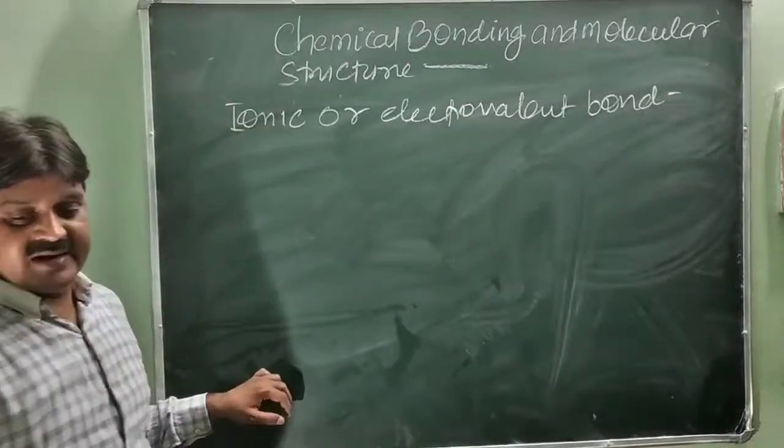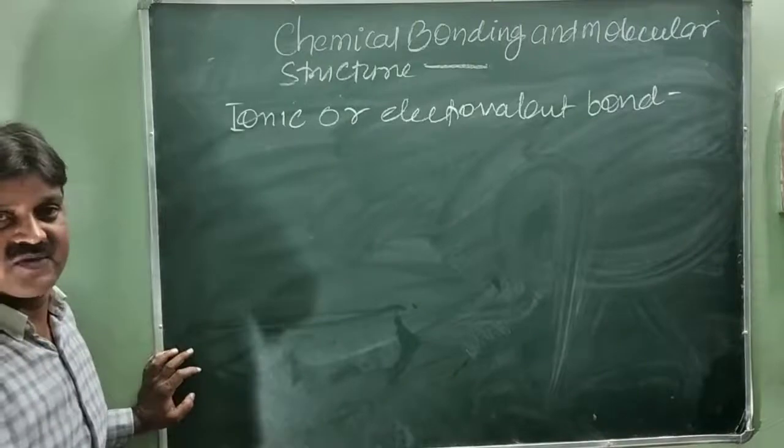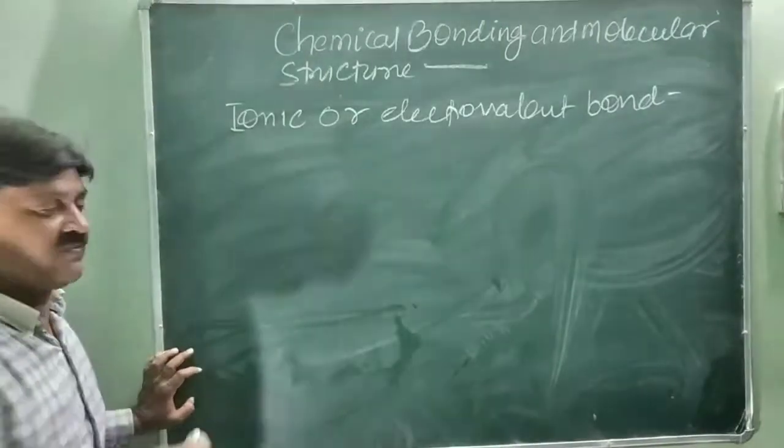It is defined as the bond formed by the complete transfer of electrons from one atom to another atom.